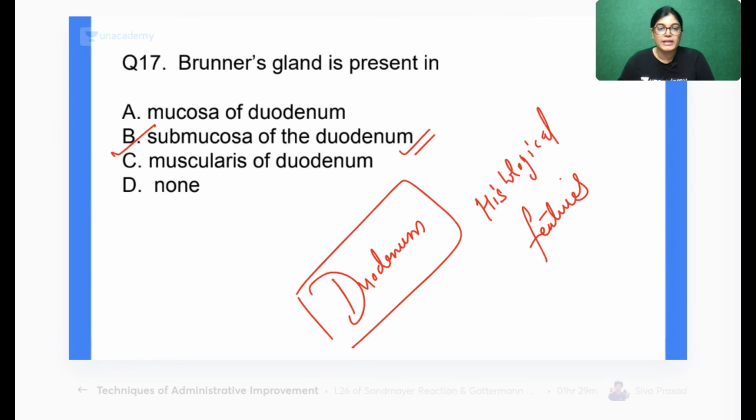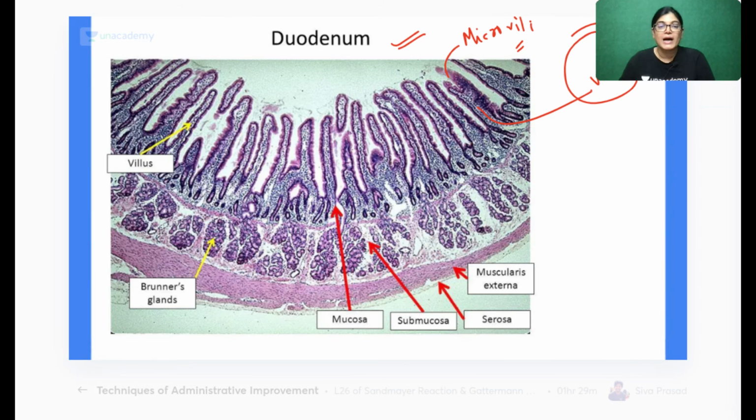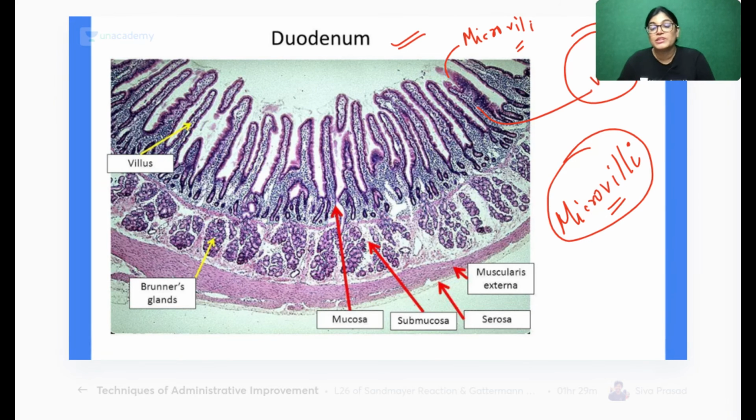Just check the MCQs. Brunner's gland is located in the submucosa of the duodenum. I am asking you one question. We know that microvilli lie on the villi of the duodenum. Which type of microvilli is present in the duodenum? Whether it is striated or brush border. Sai is telling brush border.